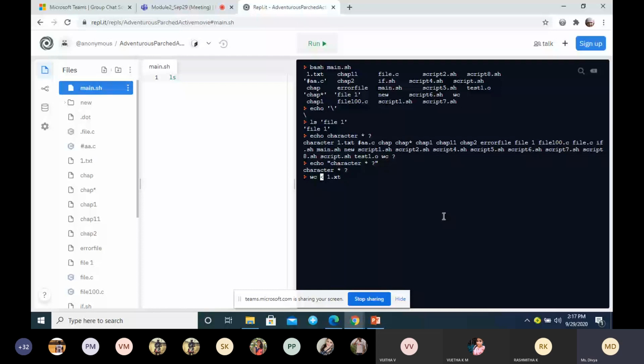Now, what does the less than symbol mean? I had shown you this example.